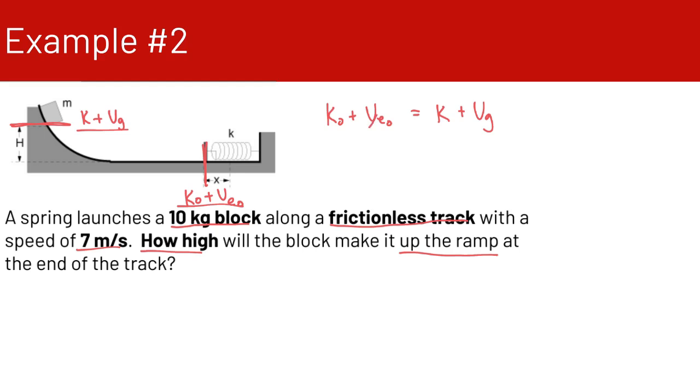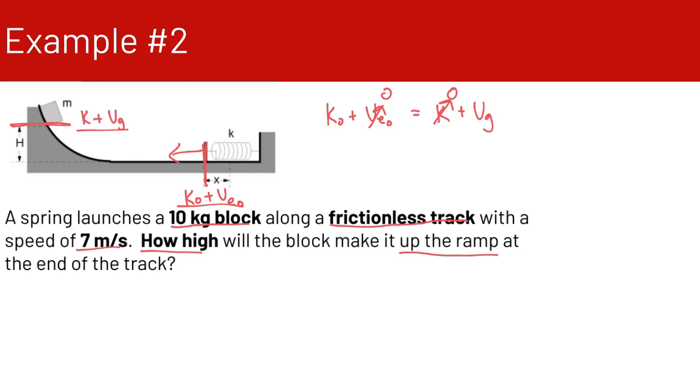Our spring potential energy is 0. The spring has sprung. It has exerted all of the energy that it had to move the block to get it going with its initial speed of 7 meters per second. And then at the end, when the block is at its highest point, it has no kinetic energy. So all we're left with is initial kinetic energy equal to the gravitational potential energy.